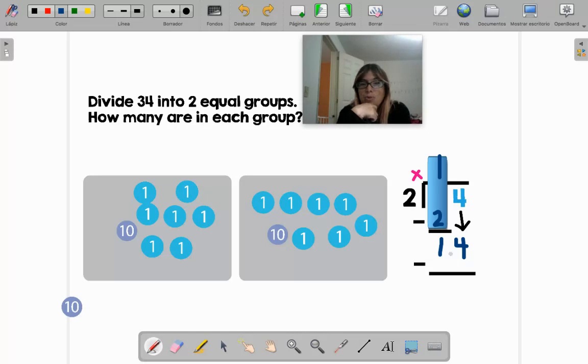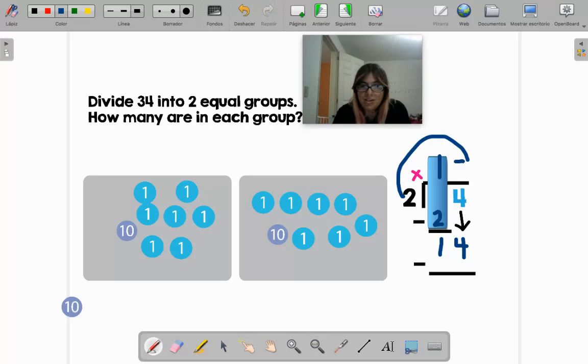2 times 1, 2. 2 times 2, 4. 2 times 3, that means 2, 3, 6. 2 times 4, 8. 2 times 5, 10. 2 times 6, 6, another 6, 12. 2 times 7, 14. So remember we multiply outside.